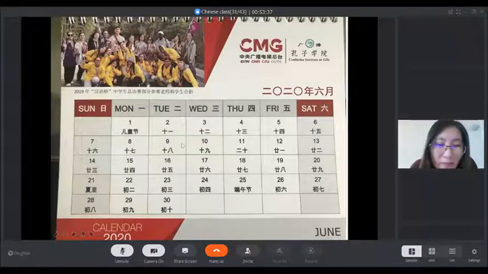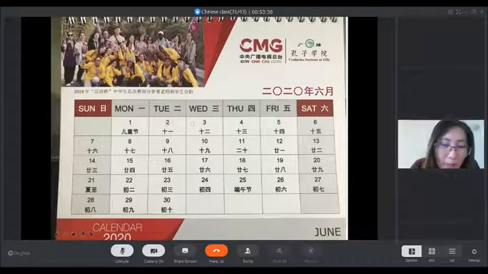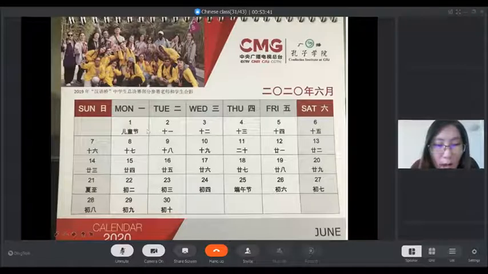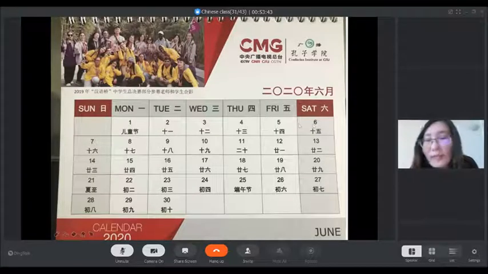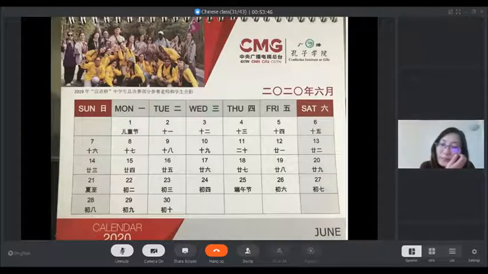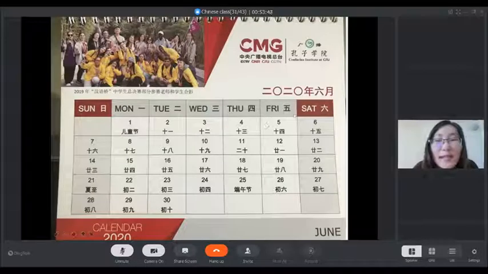So here we see the first line. This is 1, 2, 3, 4, 5, 6. This is a commonly used calendar we use in this world.